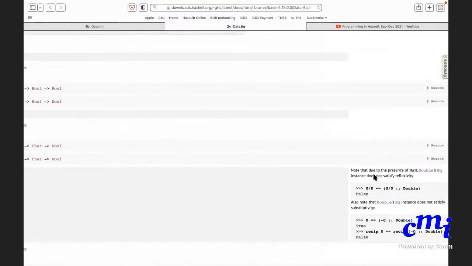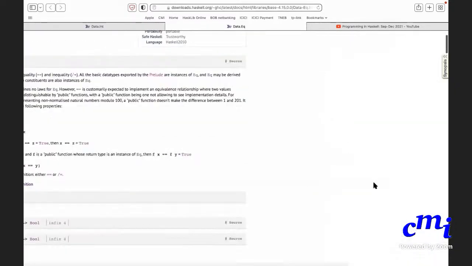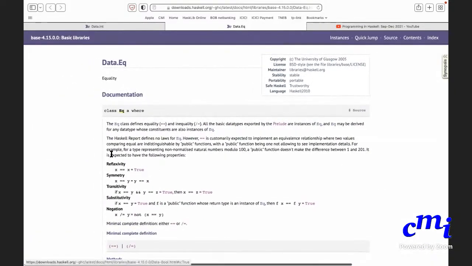And it gives you any special cases that might arise. Things like 0 divided by 0 is not a number. NaN, it says. So basically then you are asking that you should also satisfy these properties. If you check x against x, you should always get true.